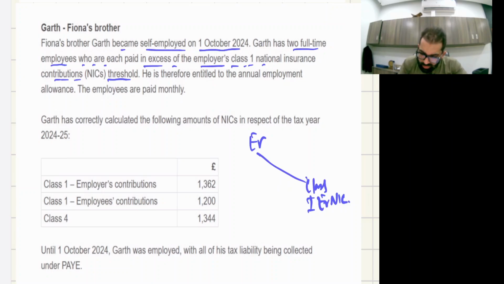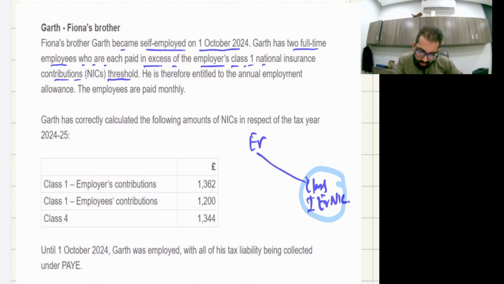He is therefore entitled to the annual employment allowance. Yes, the employment allowance of 5,000 is only available for class 1 employer NIC. It's not available for class 1 employee NIC. It is not at all available for class 4 NIC. Hope you remember these details.